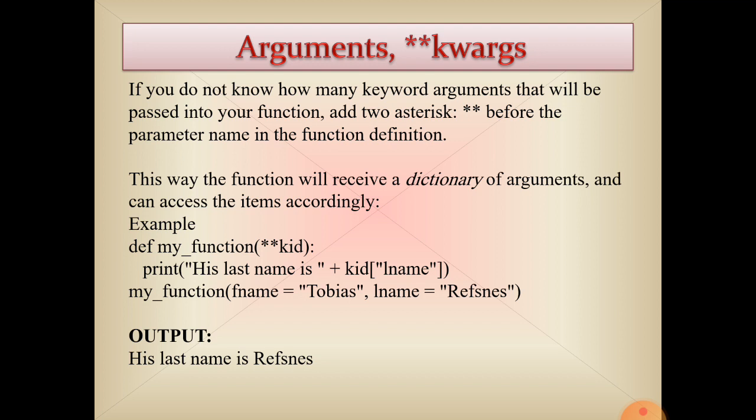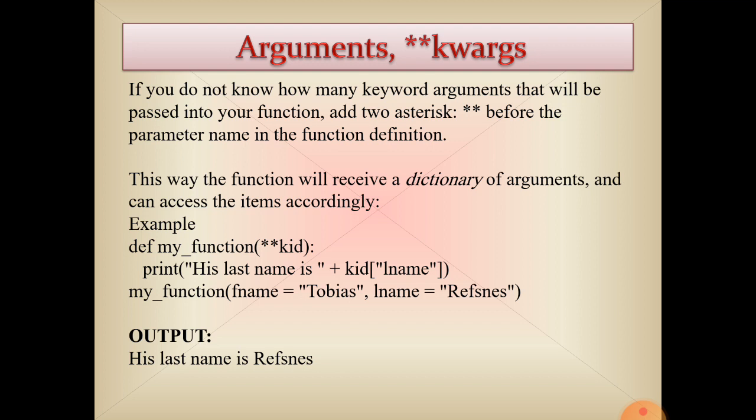See the example. Def my function double asterisk kid. It means kid will be a dictionary type. Print his last name is kid of last name. Last name is the key value.